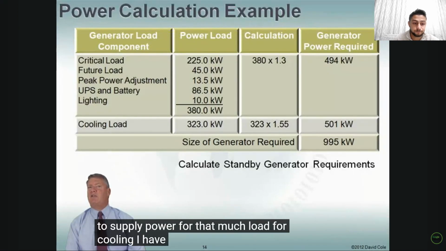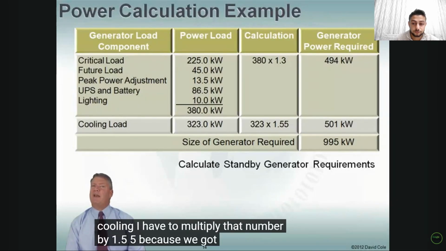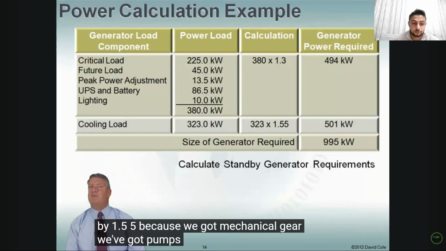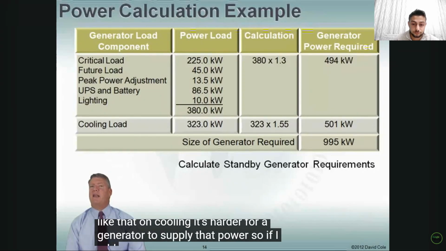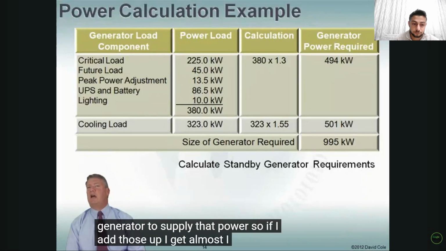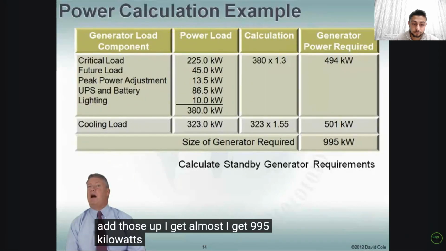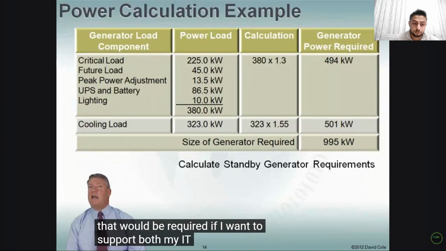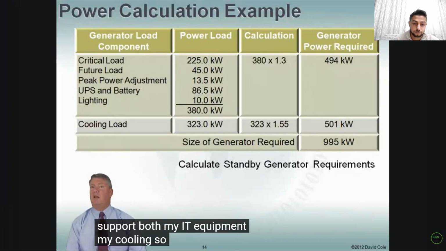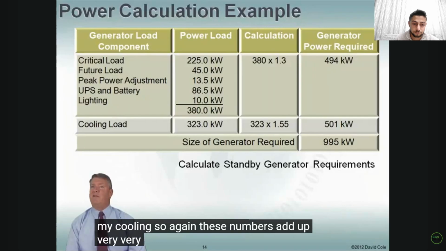For cooling, I have to multiply that number by 1.55 because we've got mechanical gear, pumps and motors and things like that on cooling. It's harder for a generator to supply that power. So if I add those up, I get 995 kilowatts is the size of the generator that would be required if I want to support both my IT equipment plus my cooling. So again, these numbers add up very, very quickly.